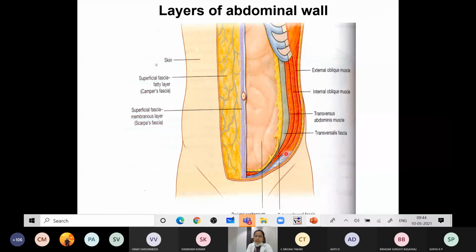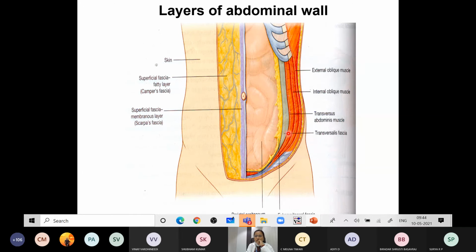Below, it is attached to the posterior margin of the inguinal ligament, the iliac crest and the pubic crest, and below it is continuous with the subdiaphragmatic fascia, and in the midline it is inserted into the linea alba. So that is the fascia transversalis. It also has an opening called the deep inguinal ring, which is situated above the pubic tubercle.